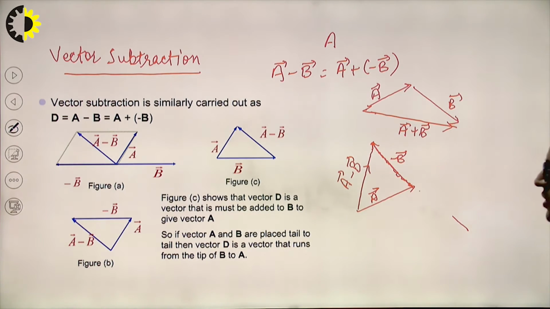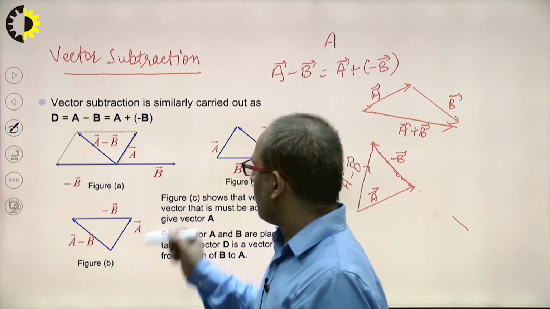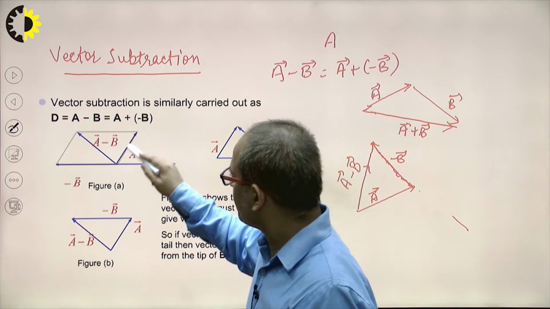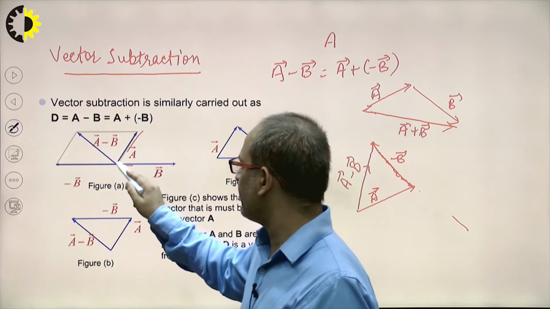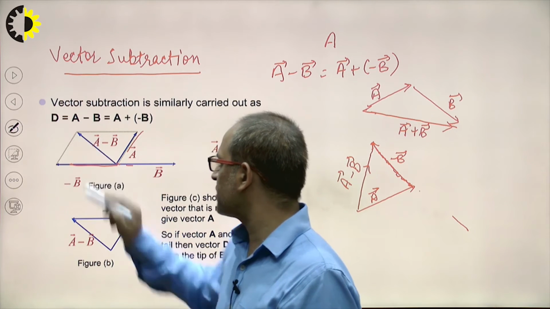Clear? Now see this one, this one is A vector and this one is the B vector. So A vector, B vector is this one, minus of B vector, and this represents the A vector minus B vector.